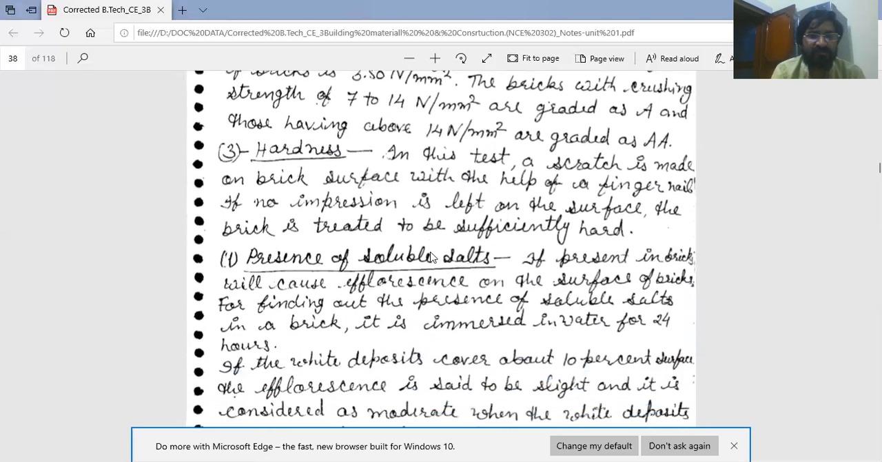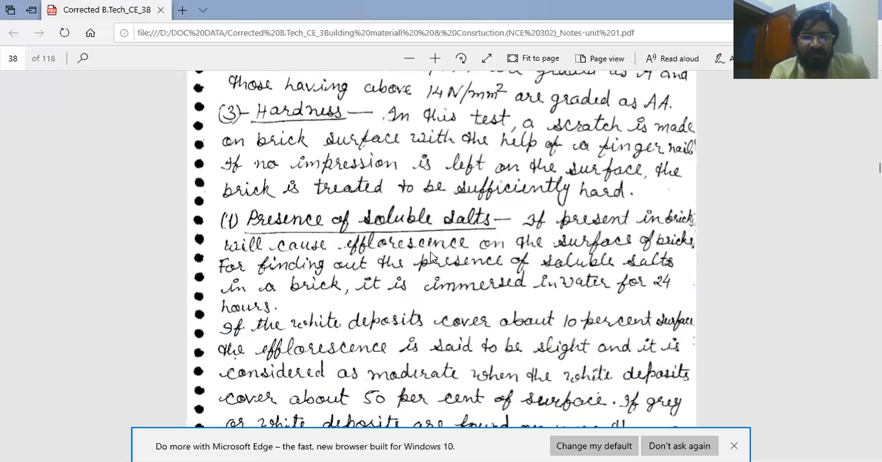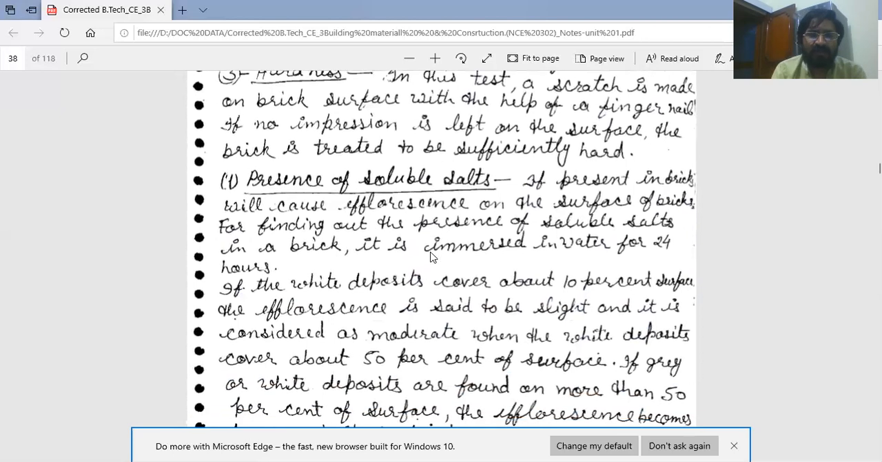Next test is presence of soluble salts. Soluble salts, if present in bricks, will cause efflorescence. Efflorescence is a technical term. If salt is present in brick clay, it appears on the surface of the brick.